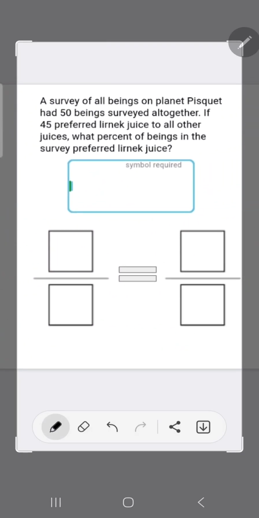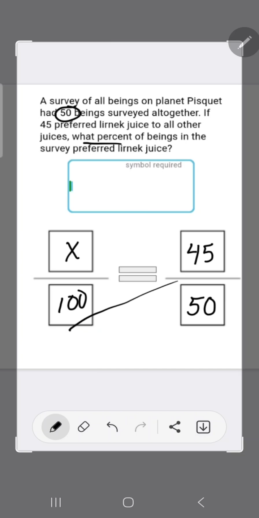On this next planet, which is probably the best way for me to say it, 50 beings are being surveyed altogether. That's the total. If 45 of them preferred this interesting juice, what percent? So we don't know the percent. So in this case, we do 100 times 45, hit enter, divide by 50, hit enter. So we get 100 times 45, and then divide by 50, comes out to be 90%.